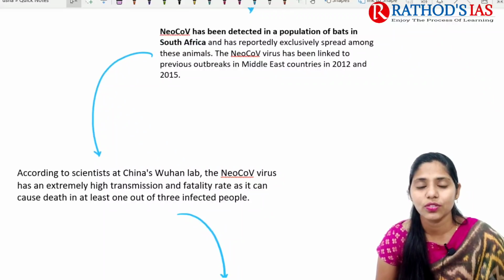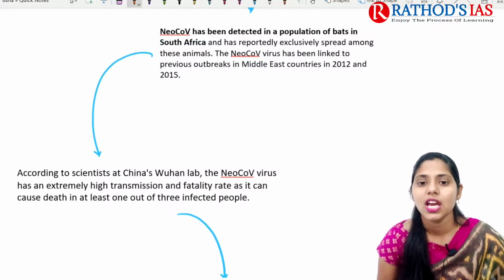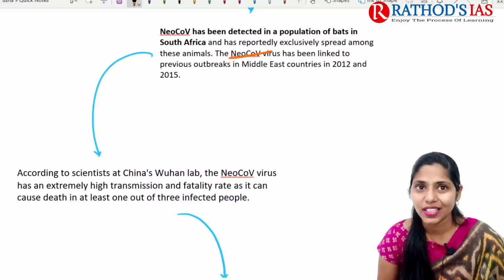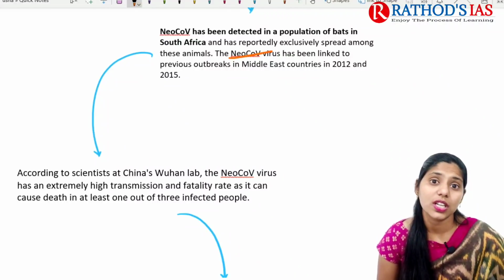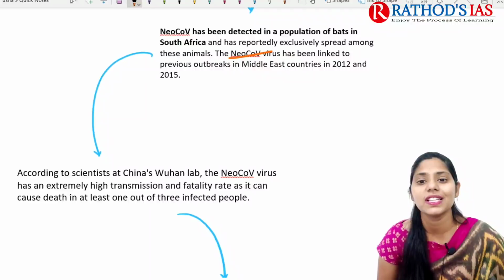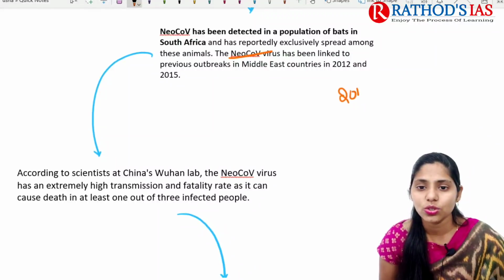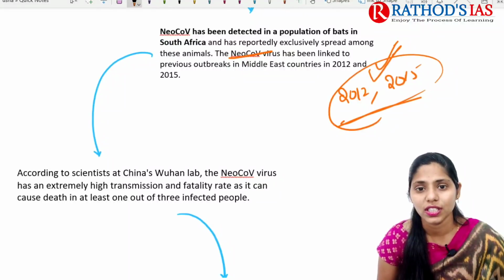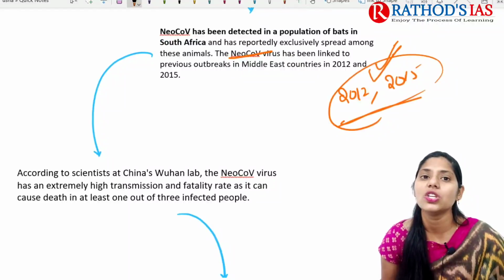It is also linked to previous outbreaks, especially in Middle East countries in 2012 and 2015. So one of the important reasons for the Middle East outbreaks is NeoCoV.